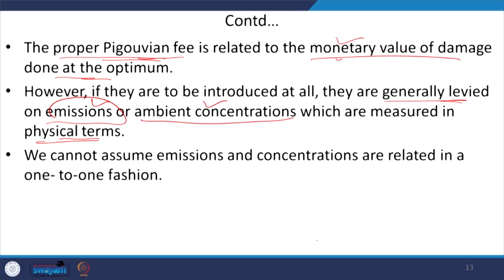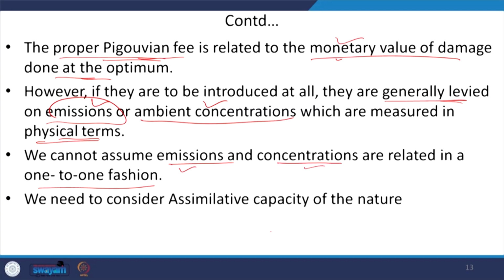So, we cannot assume that emissions and concentrations are related in a one to one fashion, right. There may be differences between emissions and concentrations depending on geographical location.